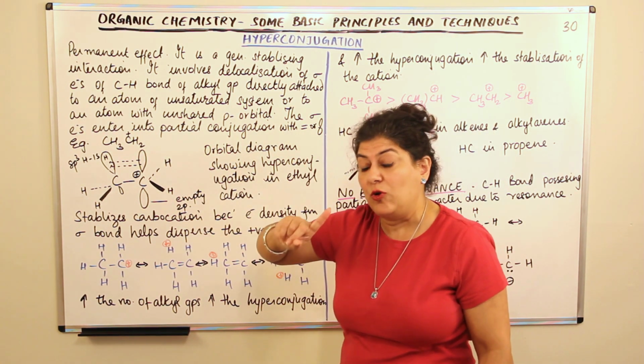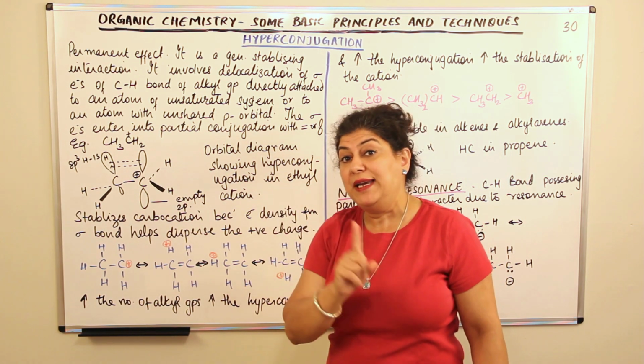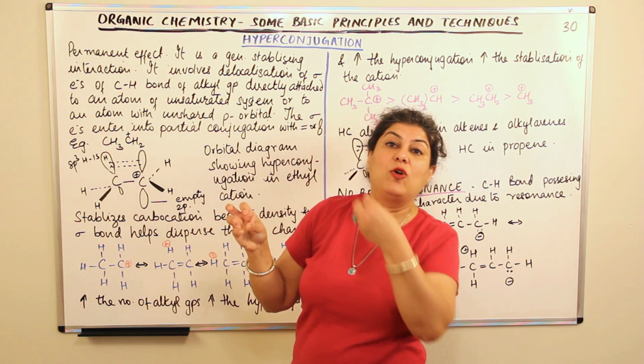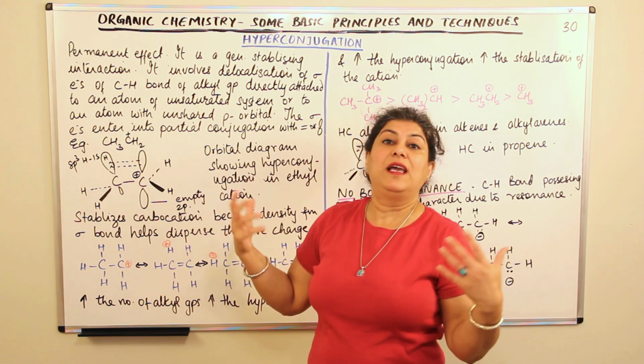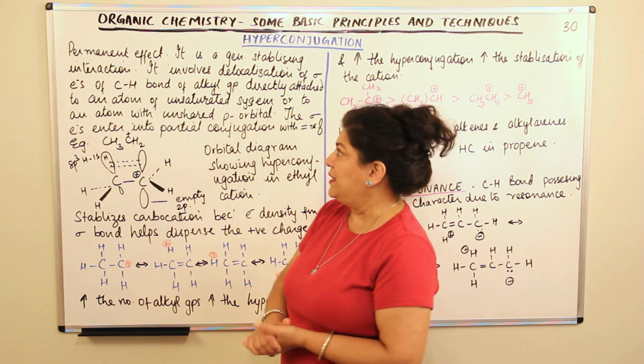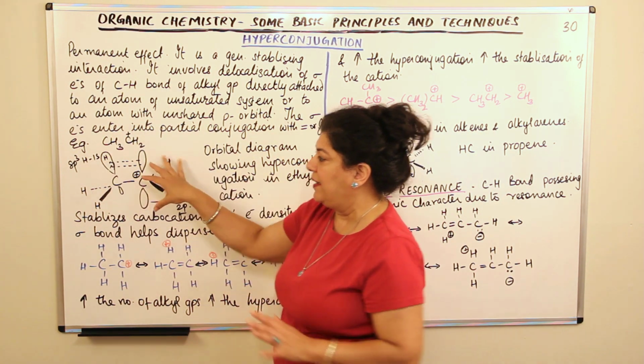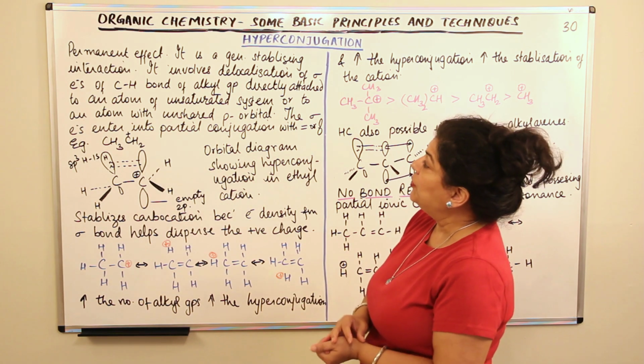So in hyperconjugation, it is not the pi electrons which are moving, it is the sigma electrons which are getting conjugated, and therefore they are available for movement. I'll explain this better. Once I read this, I come to this diagram again, I'll explain it to you.